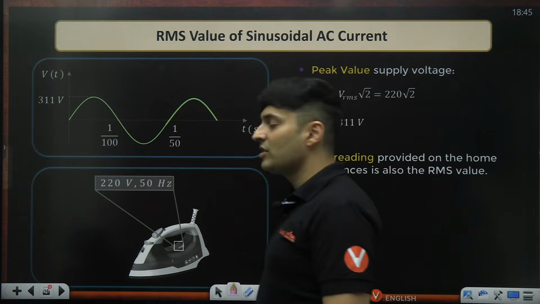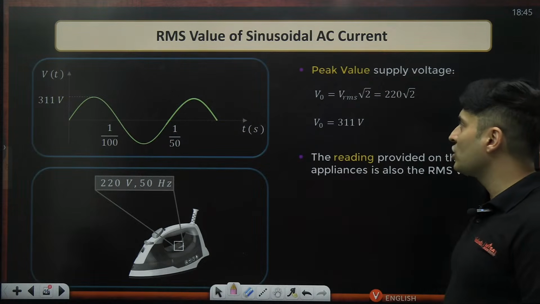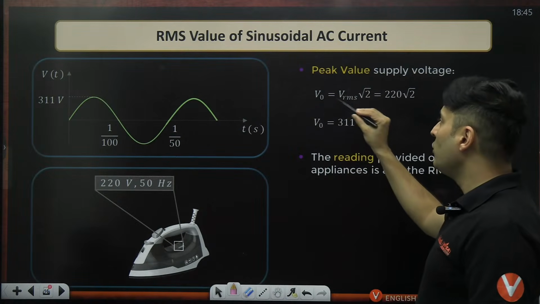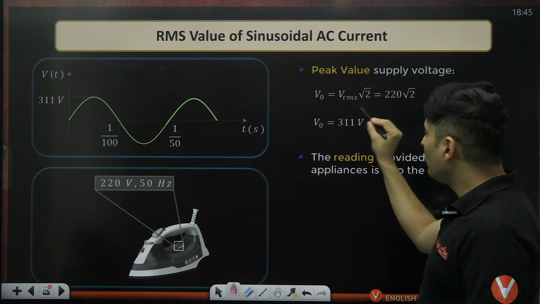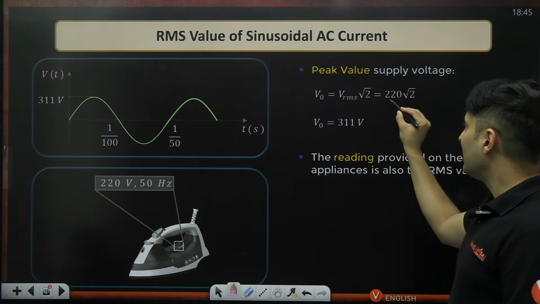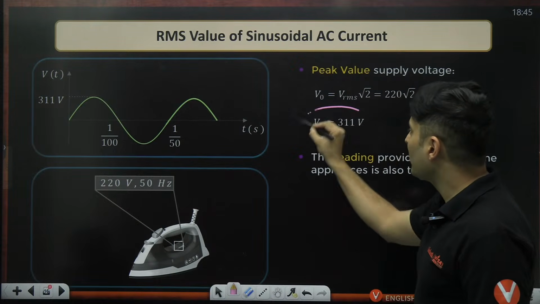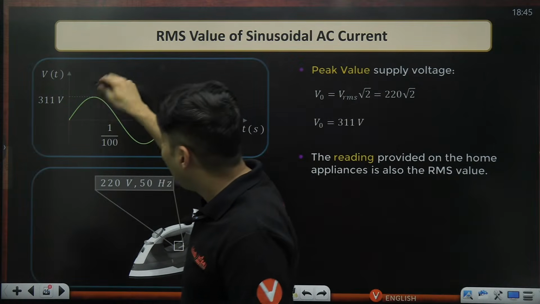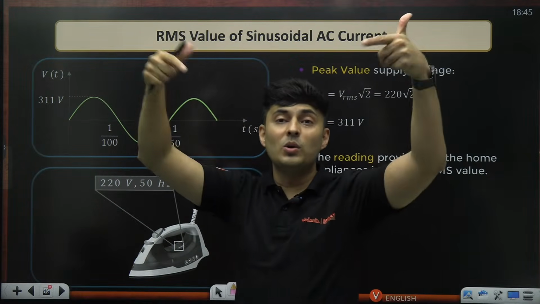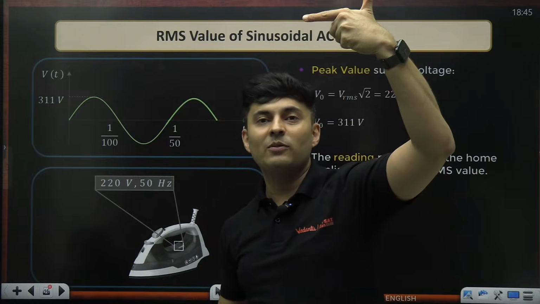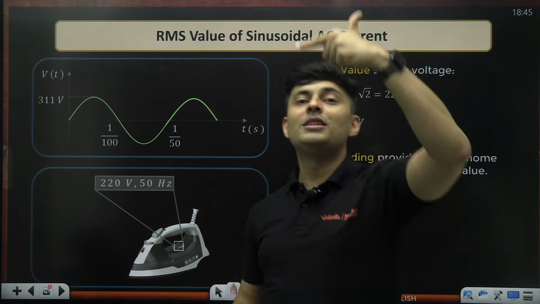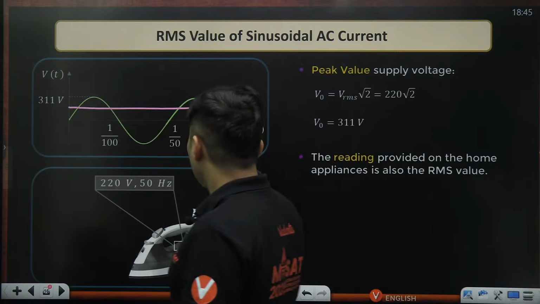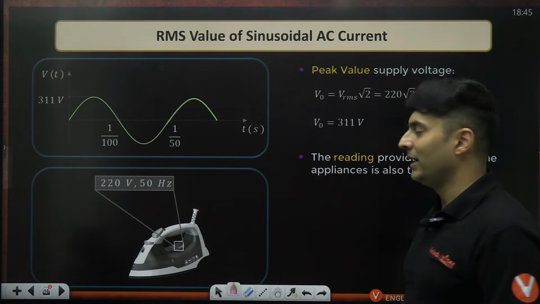So if RMS is 220, what will be the maximum value? The maximum value divided by root 2 was RMS. So if you multiply RMS with root 2, that is 220 into root 2, you get approximately 311 volts. That is the maximum value till which the voltage goes up: 311 plus, 311 minus, 311 plus, 311 minus. But the constant value for that heat will be 220.